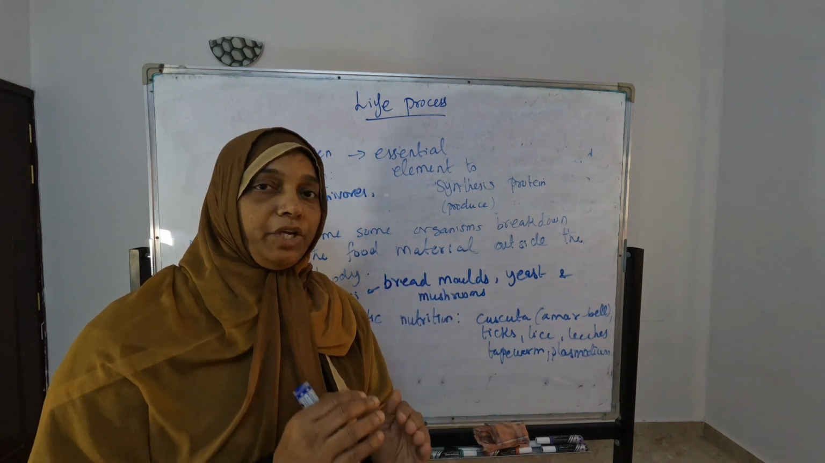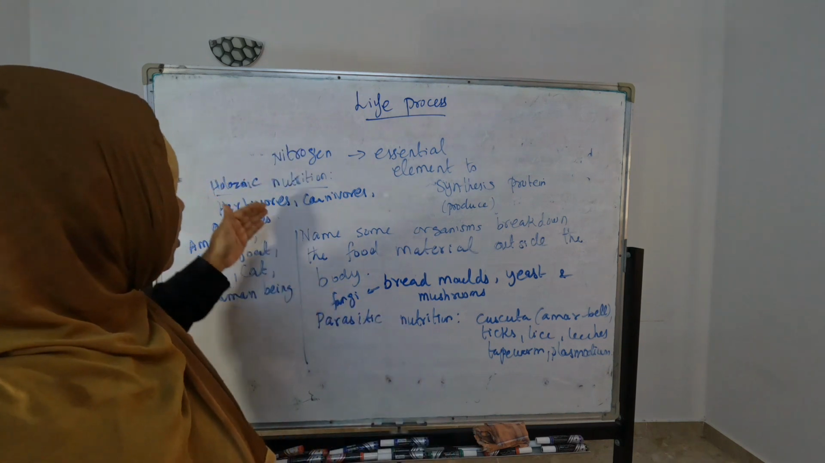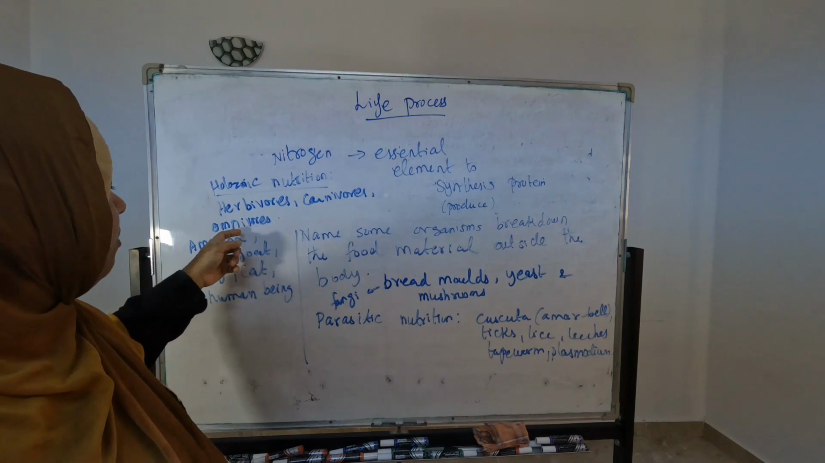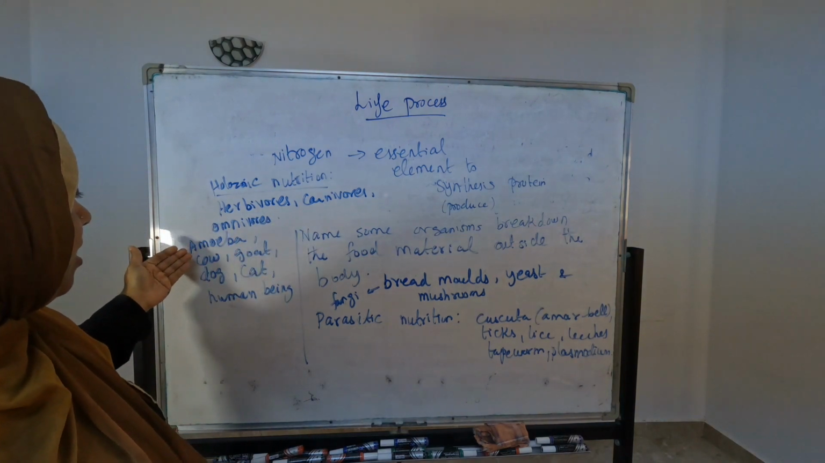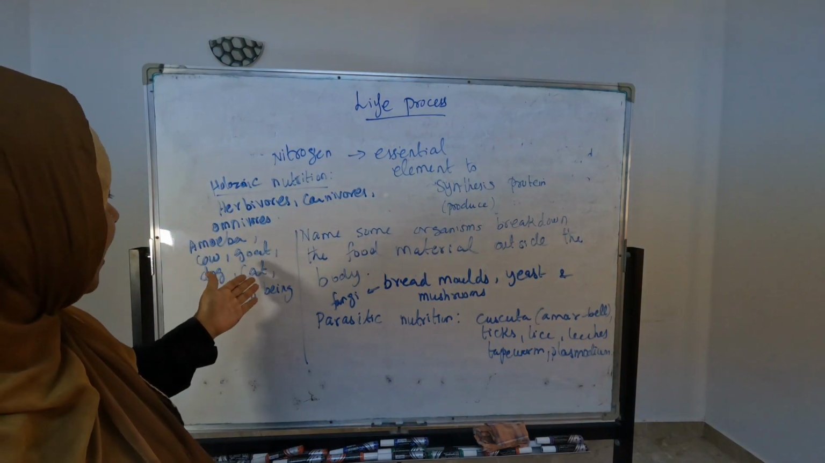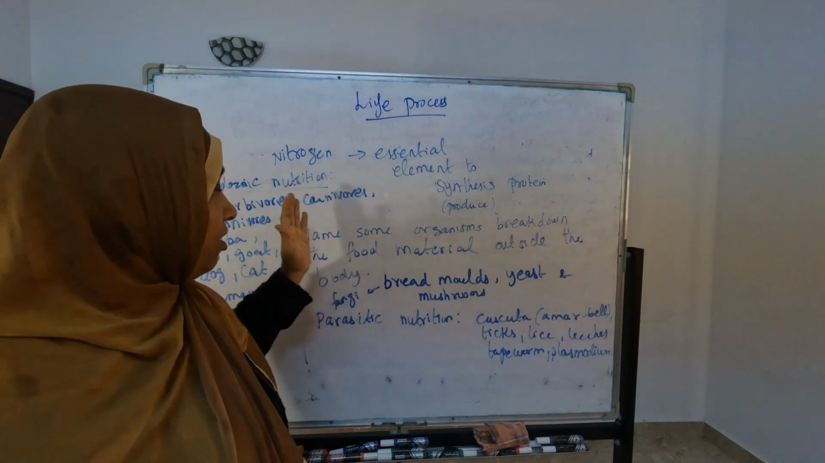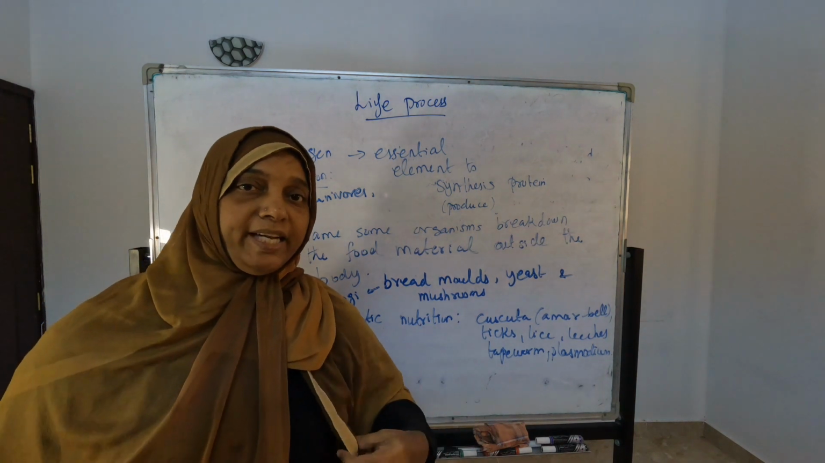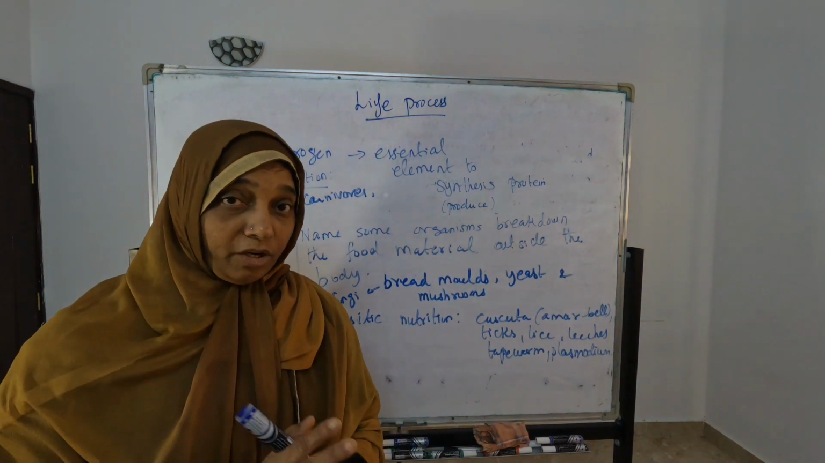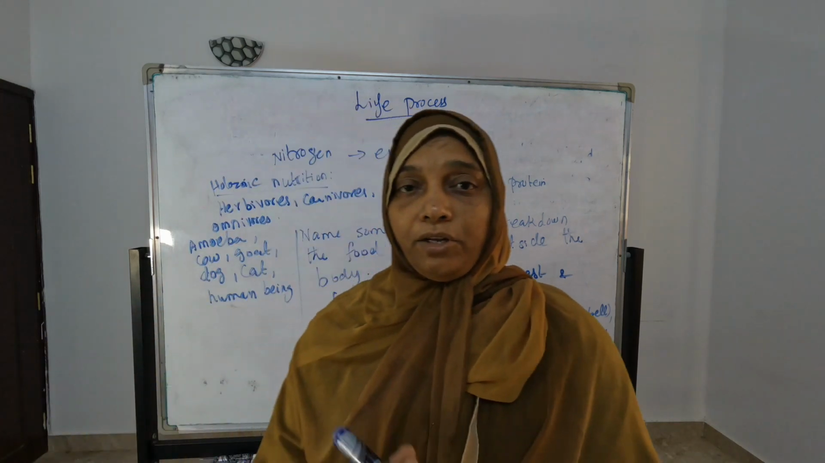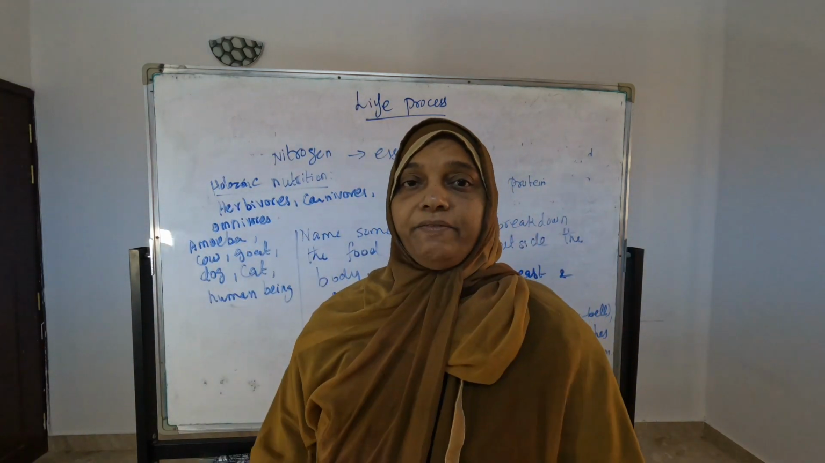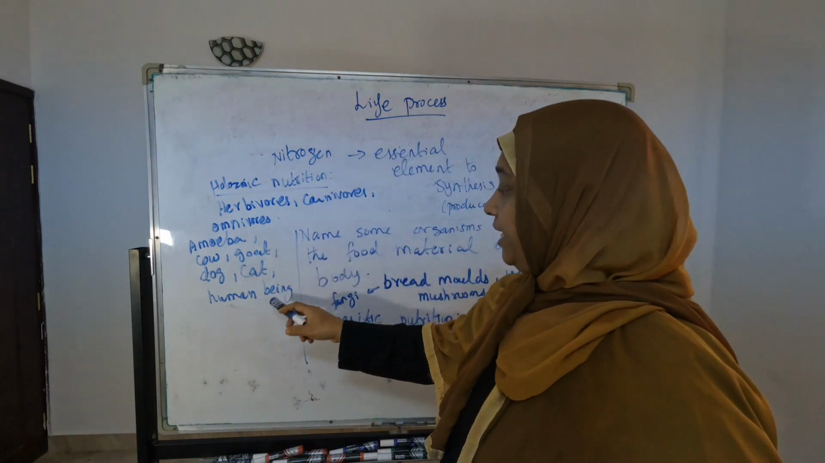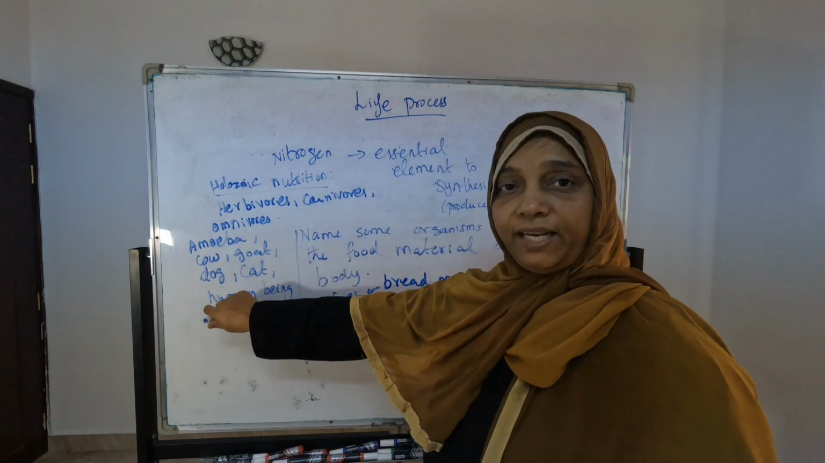In heterotrophic nutrition, one of the parts is holozoic nutrition. What is holozoic nutrition? In holozoic nutrition, herbivores, carnivores, omnivores come. Examples: amoeba, cow, goat, dog, cat, human being. These all come under holozoic nutrition. If you write that the nutrition of human being is heterotrophic, it goes as wrong. It is a wrong answer. You have to give holozoic nutrition, because it comes under the division of holozoic nutrition within heterotrophic nutrition. Keep this in mind, because they frequently ask that human being is holozoic.